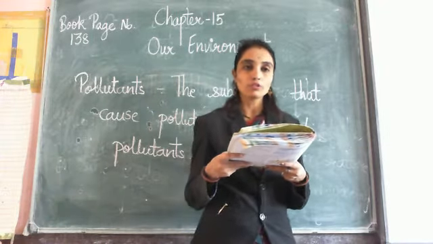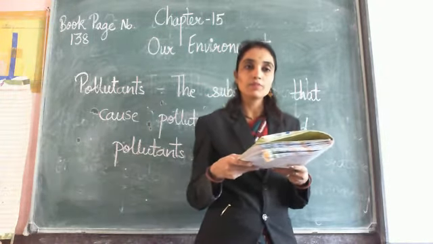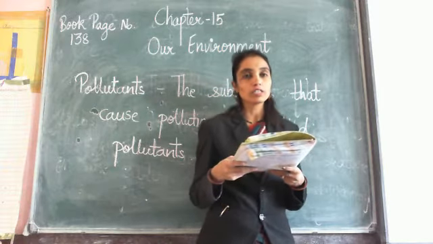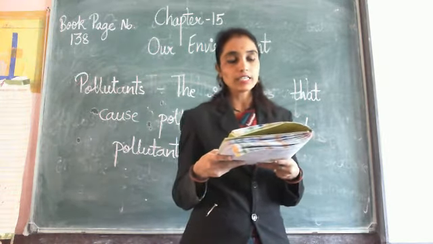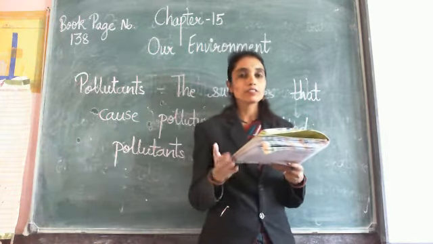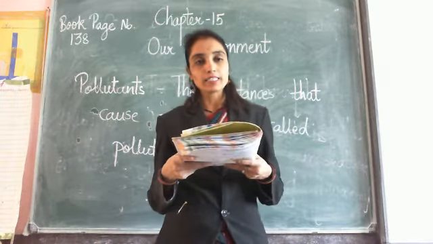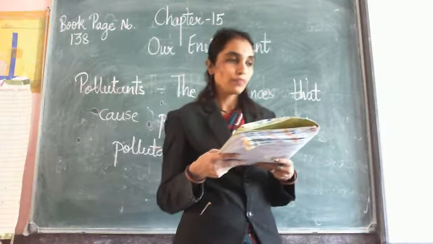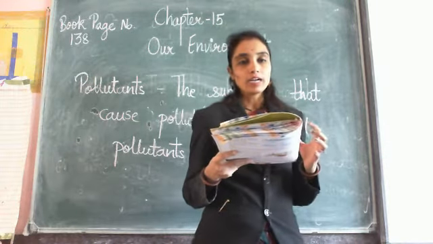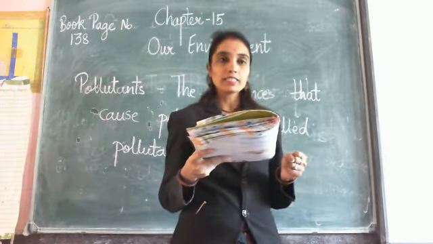To control pollution, first, we must restrict the use of vehicles and electricity. Second, factories must be located in areas away from the places where people live. Third, garbage should be dumped at proper dumping places.